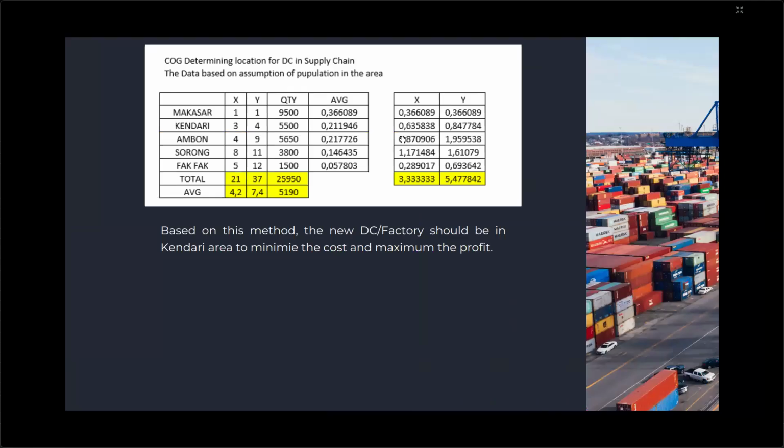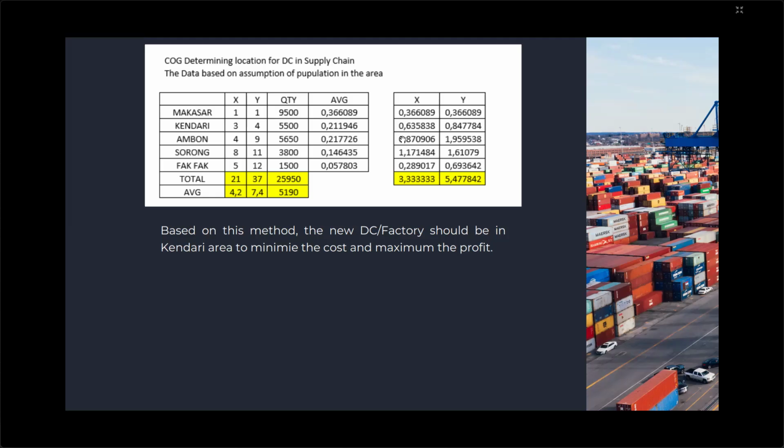Okay. I assume the data for determining the location for a DC in the supply chain. The data is based on an assumption of the population in the area. So I choose five big cities in Sulawesi, Maluku, and Papua: Makassar, Kendari, Ambon, Sorong, Pakpak.